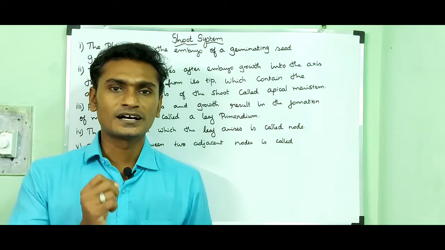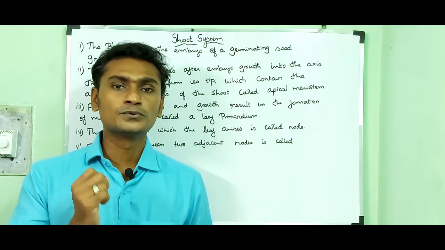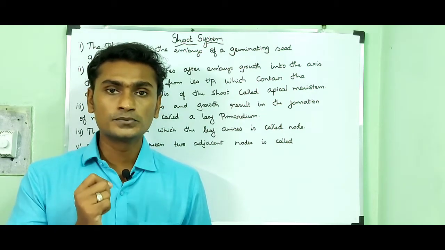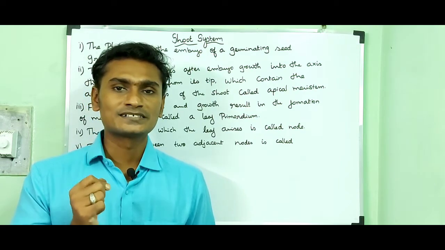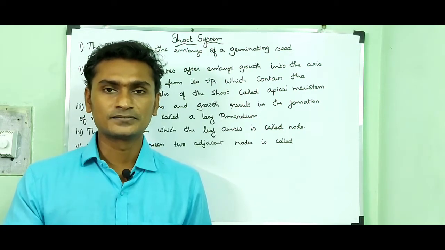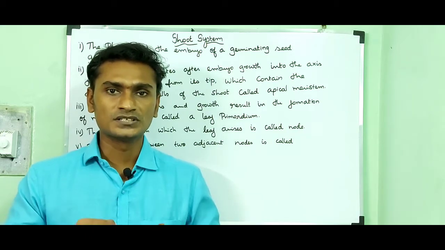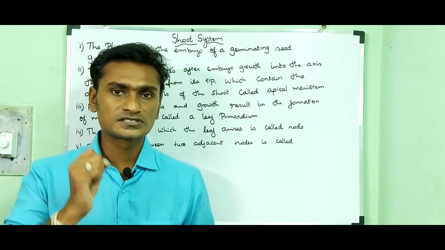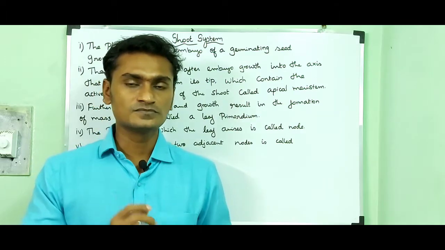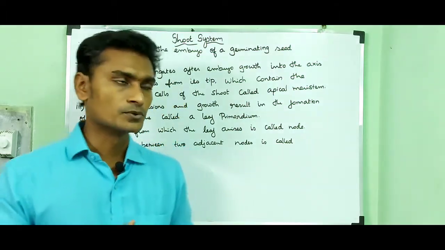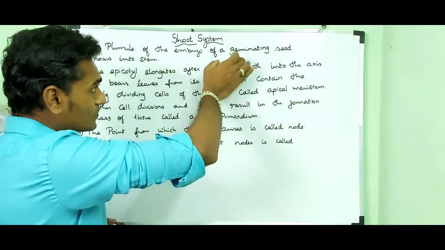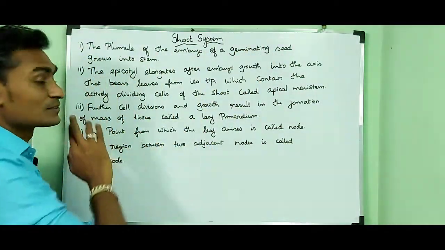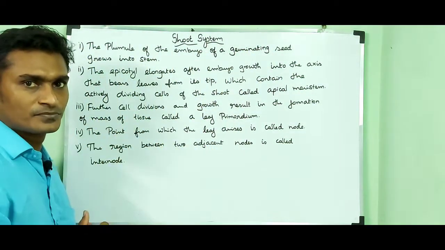The shoot system arises from the plumule of the seed. The root system arises from the radicle of a seed. So in this video, we are going to discuss the shoot system, which arises from the plumule. The plumule of the embryo of a germinating seed grows into the stem.